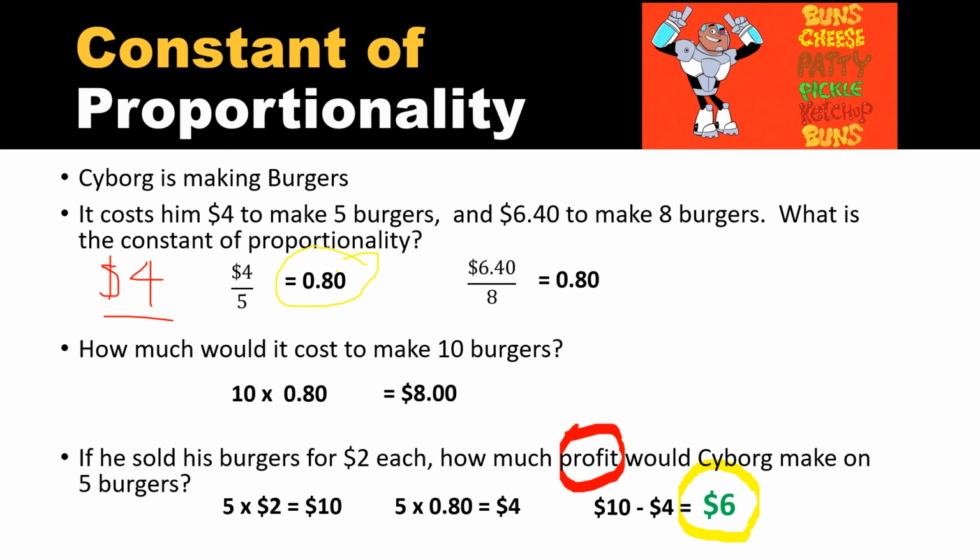Again, the main thing that we're getting from this is in order to find the constant of proportionality, you're going to be dividing. And it is very, very similar to unit rate.